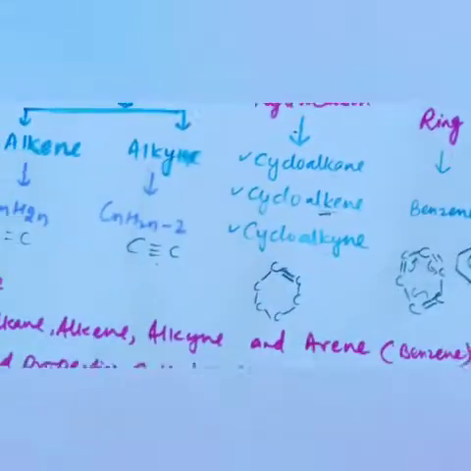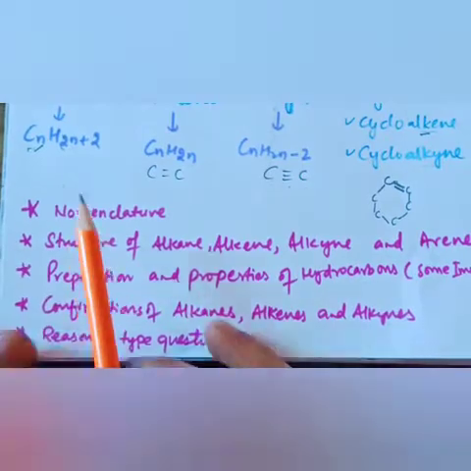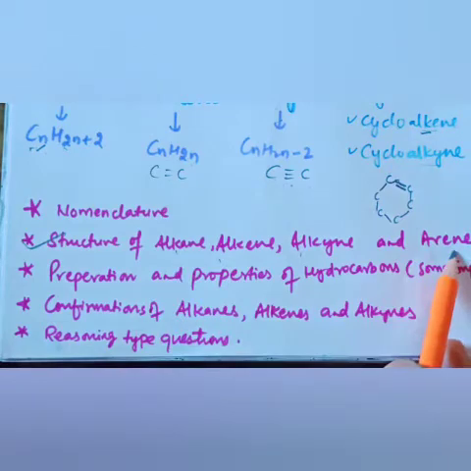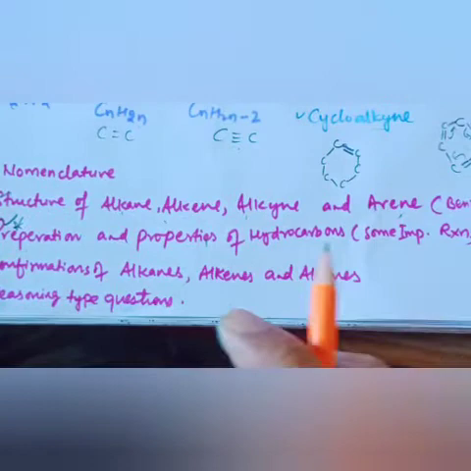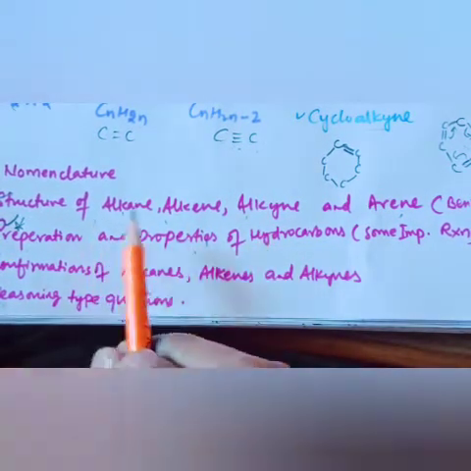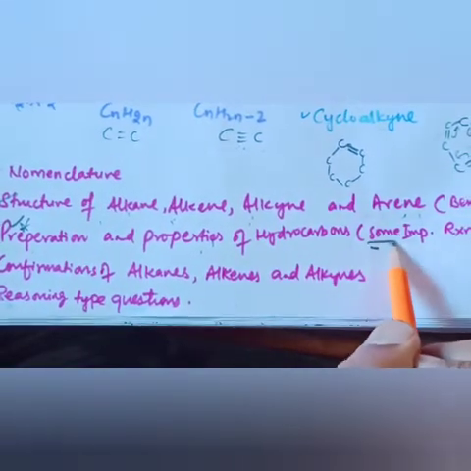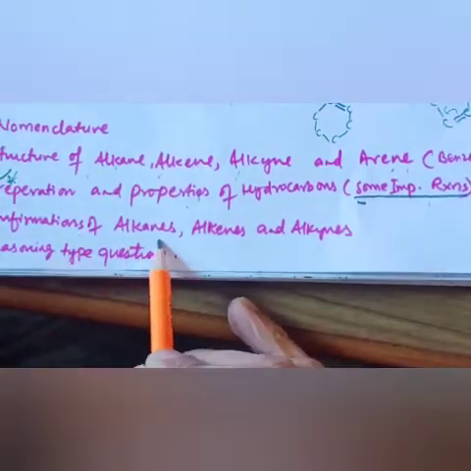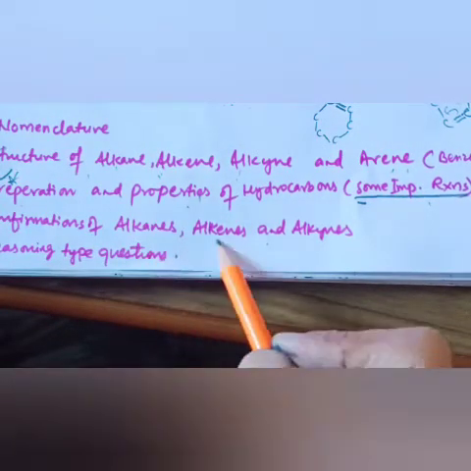Now what will we study in this chapter? We will study the nomenclature of alkane, alkene, alkyne and benzene. Then the structure of alkane, alkyne and benzene. Then preparation and properties, which is very important: physical and chemical properties of alkane, alkyne and benzene, in which we will discuss some important reactions. You need to learn those reactions, because definitely one question will come from them. Then confirmation of alkane, alkene, alkyne: how we can say whether a compound is alkane, alkene or alkyne.